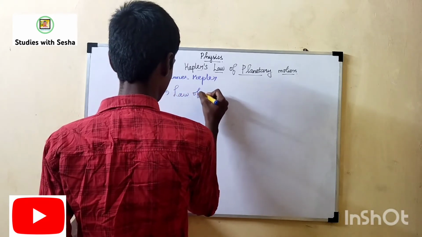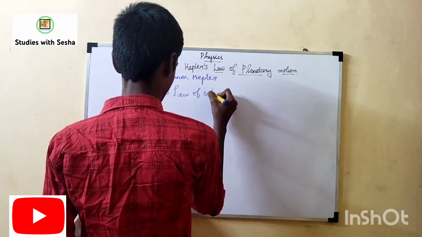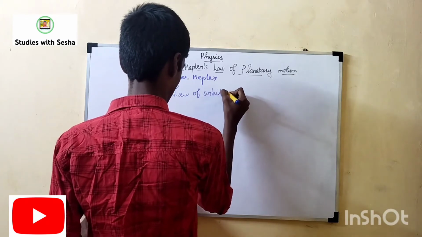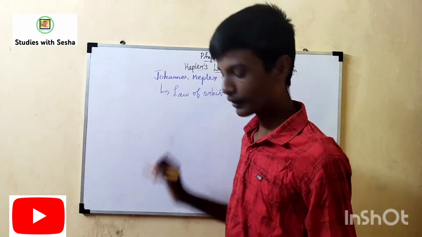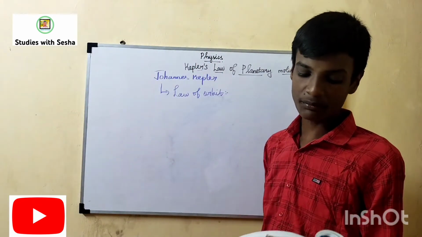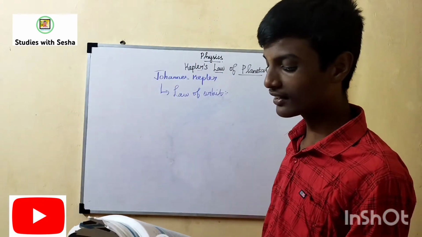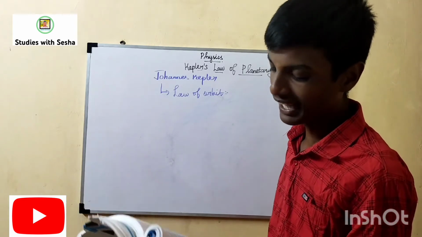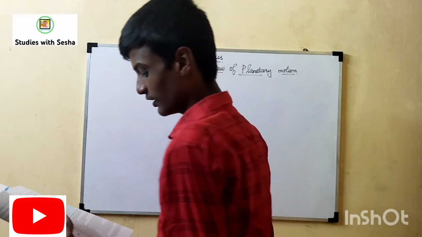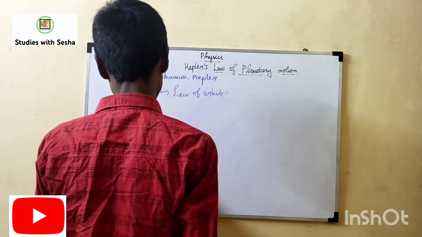laws of orbit. What does the law of orbit denote? Each planet moves around the sun in an elliptical orbit with the sun at one of the foci of the orbit, as shown. So here, elliptical orbit.